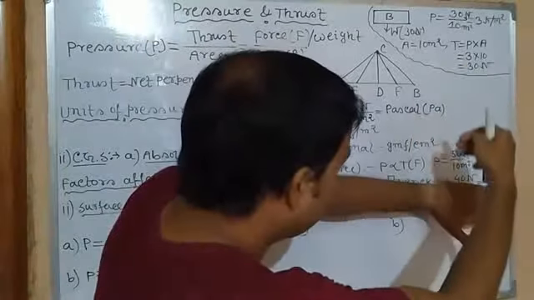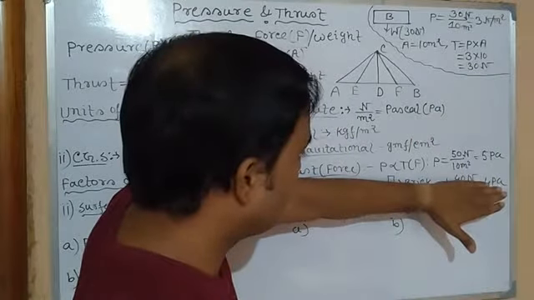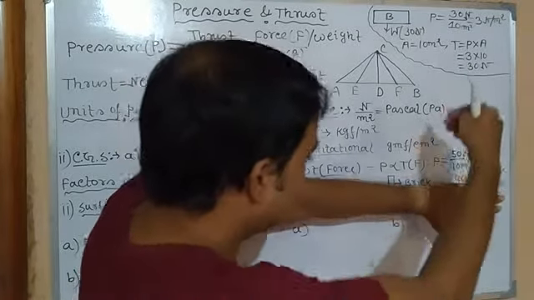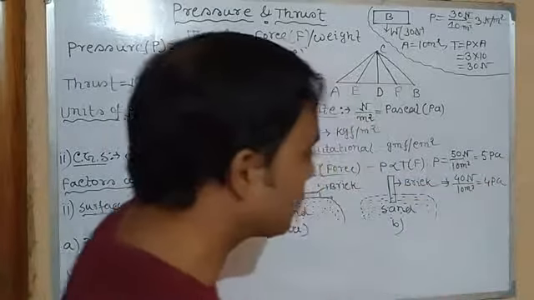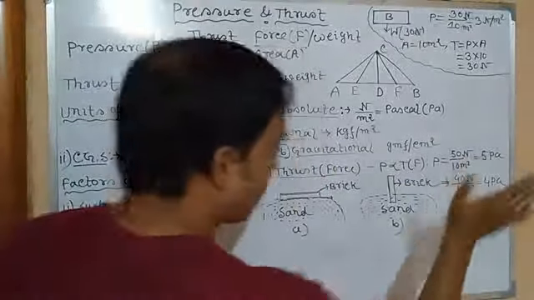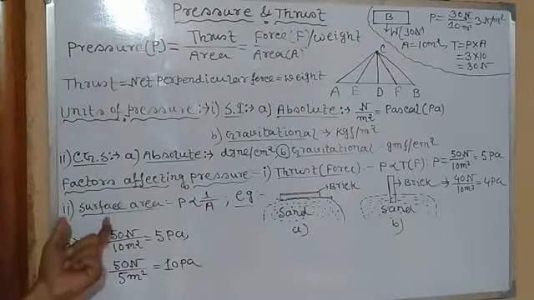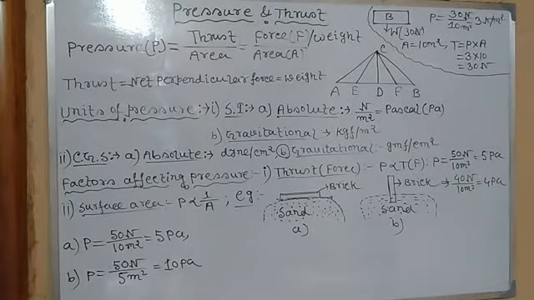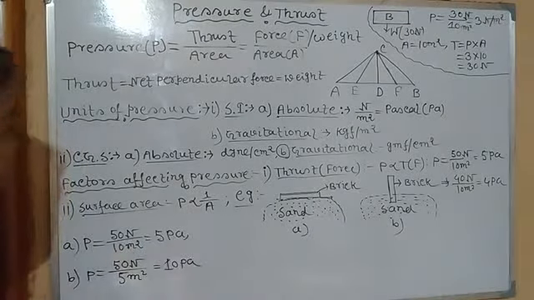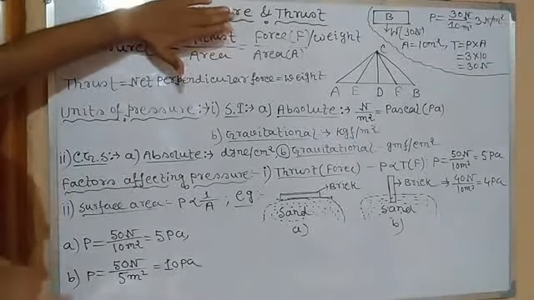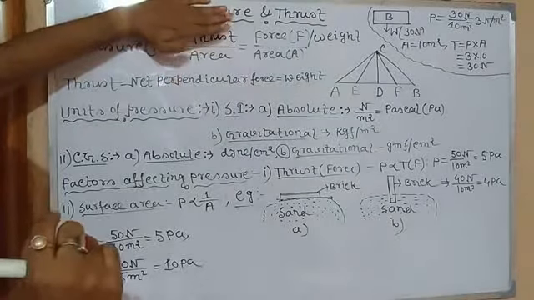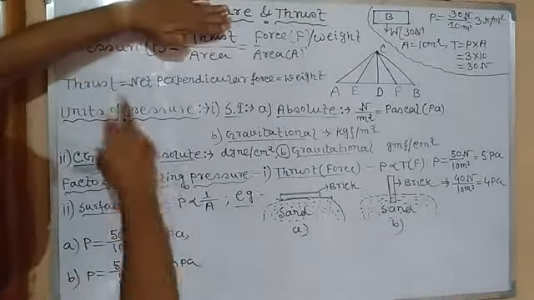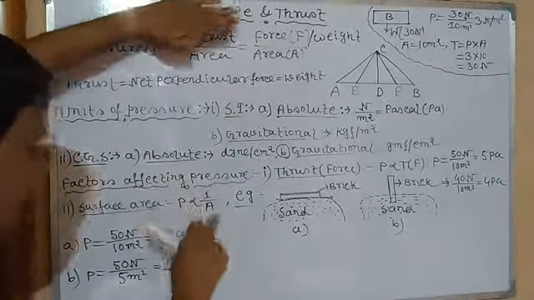Then if we reduce the force, that is thrust, to 40 Newton, you can see pressure also reduces when area is constant. Now the second part is the most important. It has a very wide application in our daily life. Surface area: if thrust is constant for a particular definite force, that is weight, then pressure is inversely proportional to area.